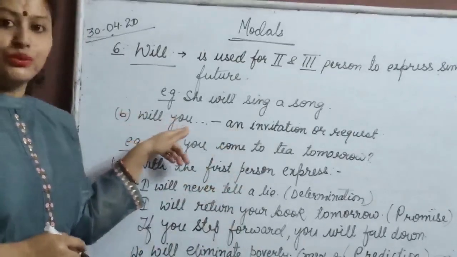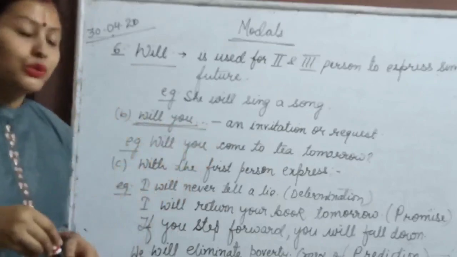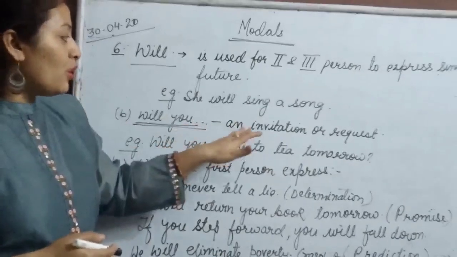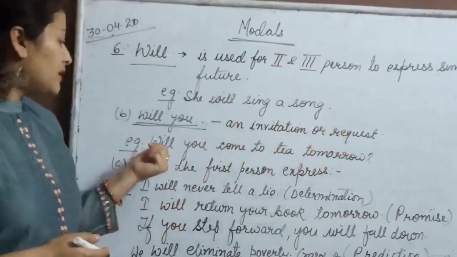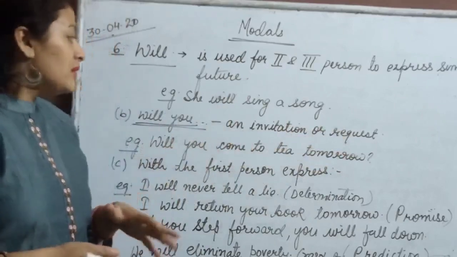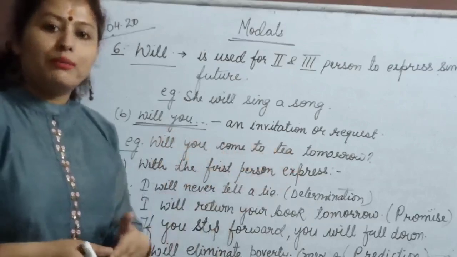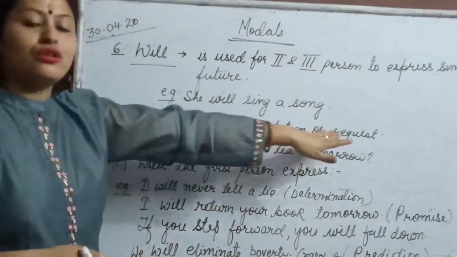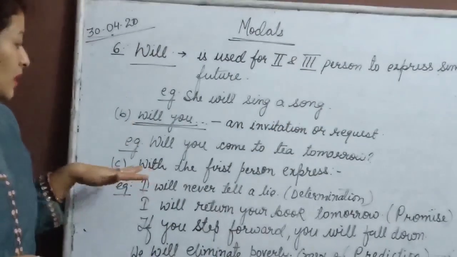Will you, when we use this all together, will you, that means we are using it to show an invitation or a request. You can see here in the example, will you come to tea tomorrow? That means I am inviting somebody to come to me tomorrow for a cup of tea. So will you always shows an invitation or a request. Now let's see the different forms.